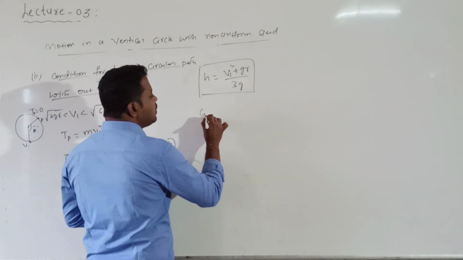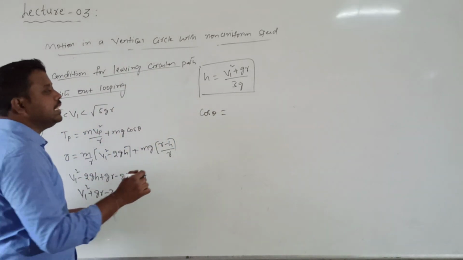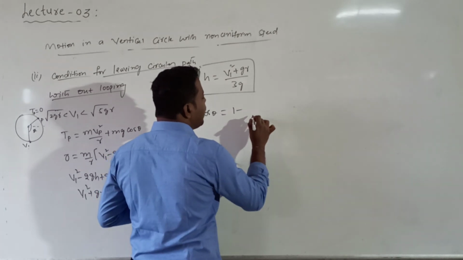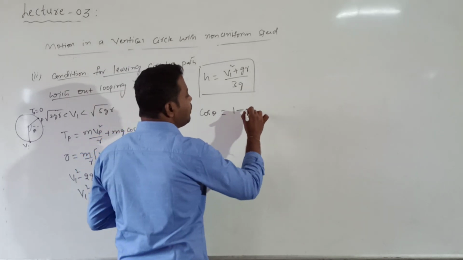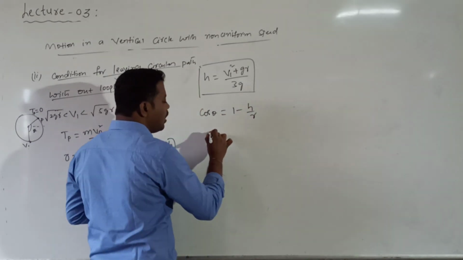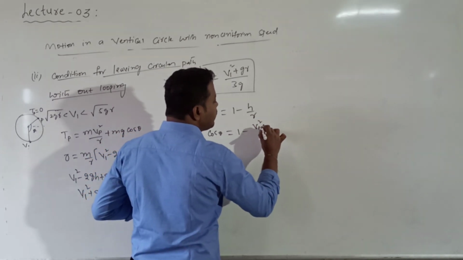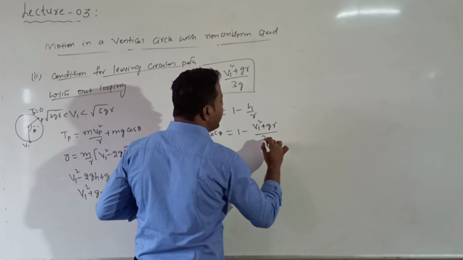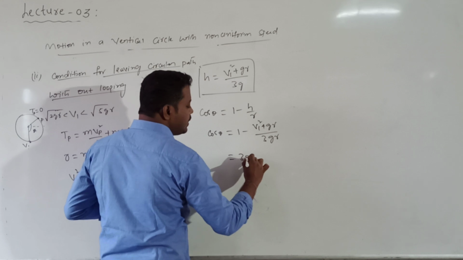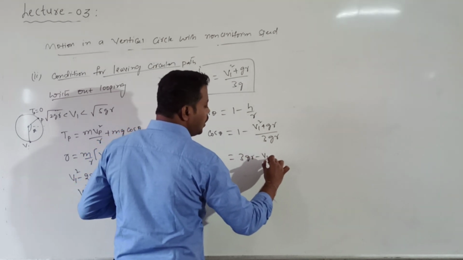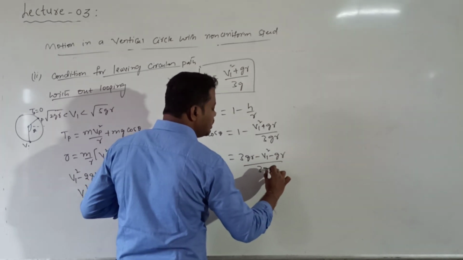Similarly, I want to calculate what the cos theta value is. Theta is the angle made with the vertical. So cos theta is equal to 1 minus, r minus h divided by r, so 1 minus h divided by r. So cos theta value is equal to 1 minus the h value, v1 square plus g into r divided by 3 into g into r. If I take LCM, what do I get? 3 into g into r minus v1 square minus g r, divided by 3 into g into r.